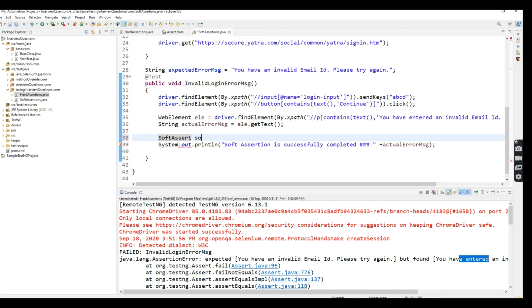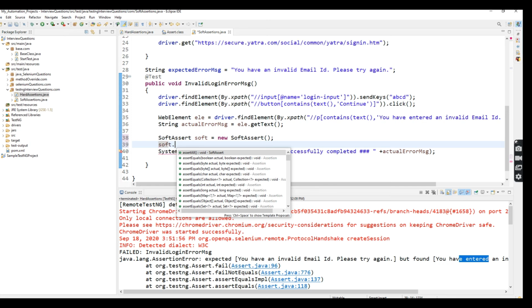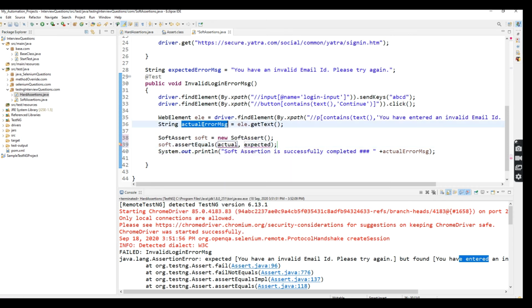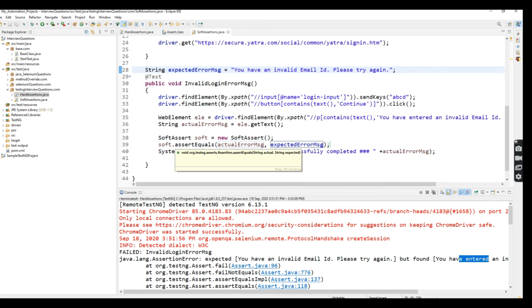I'm going to create one reference for this. New SoftAssert, Control space, that time you will get this, right, and can use it here. So here I'm going to use the reference dot, and then you will see the suggestion list of assertions. Here I'm going to use the same assertEquals. Here I'm going to pass this actual error message and expected error message. The "entered" word I already removed in the expected error message, but the actual error message has "entered". So here it should not pass, right?